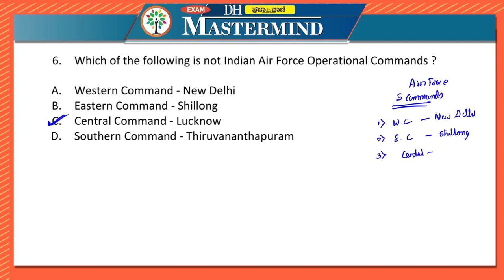Central Command is not in Lucknow; it is in Allahabad, Uttar Pradesh, but it is Prayagraj, correct? The fourth one is Northwest Command, in Gandhinagar in Gujarat. The last one is Southern Command, in Thiruvananthapuram in Kerala.